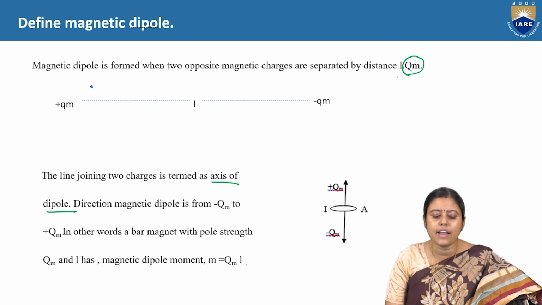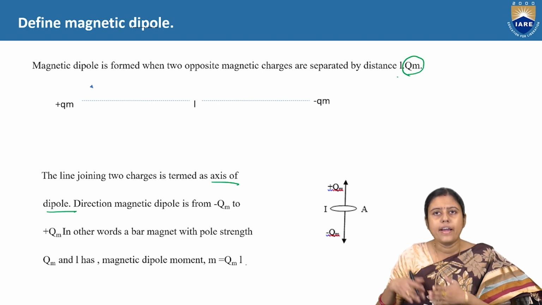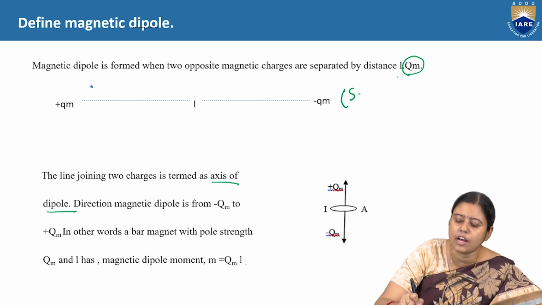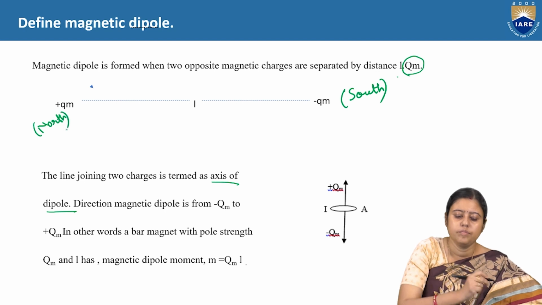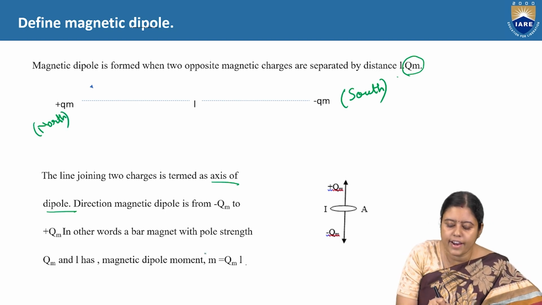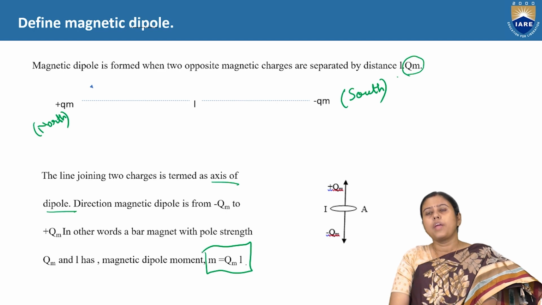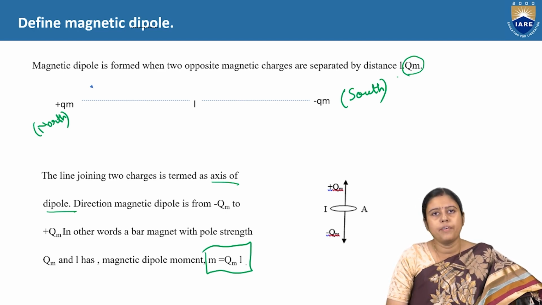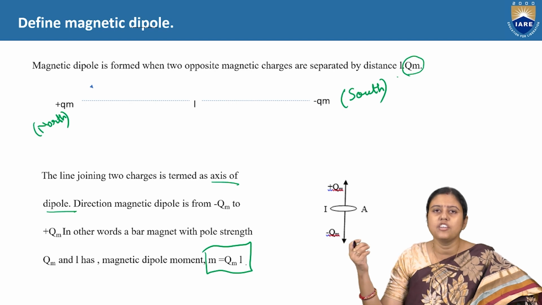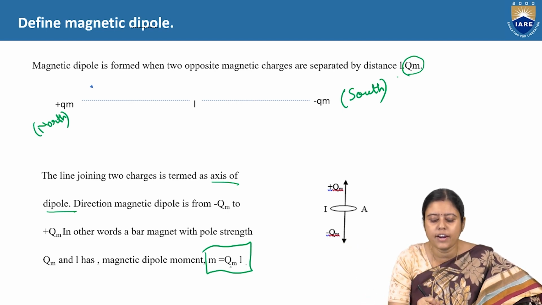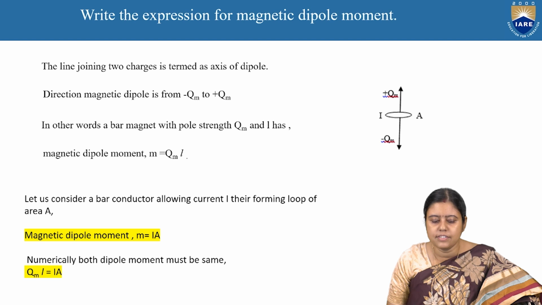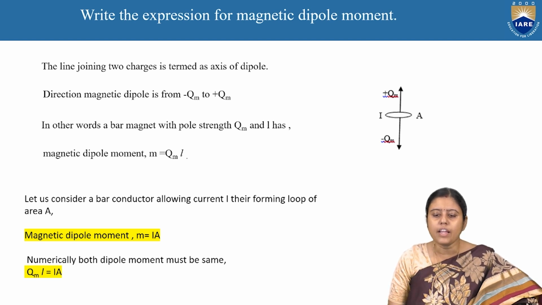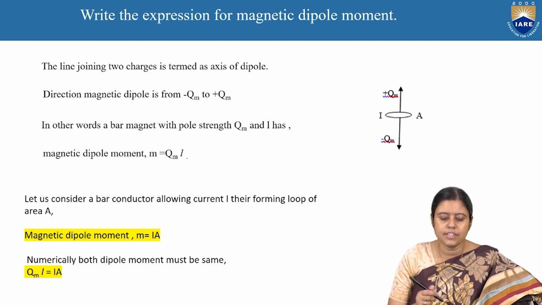The direction of the magnetic dipole is always from the minus QM, which is nothing but the south pole, to the north pole. So we can write M is equal to QM into L. Like there we wrote Q into d, where small q is the electric charge. Here we are writing QM, the magnetic pole strength, into L, where L is the distance between them. So we have discussed up to this.